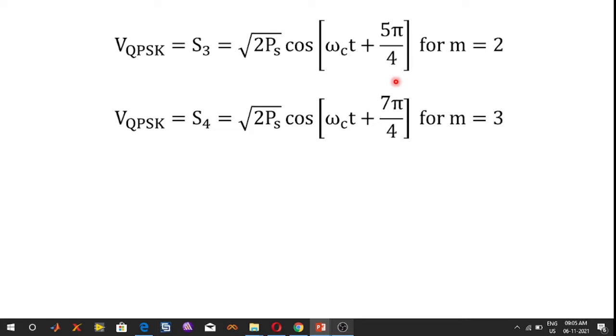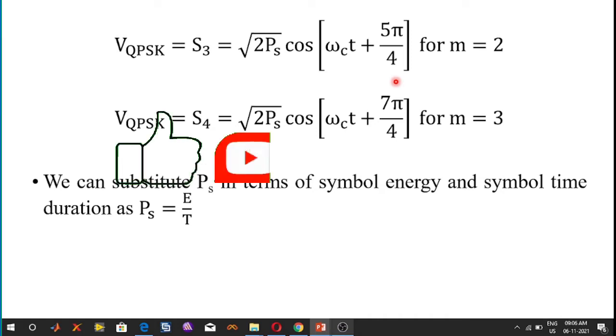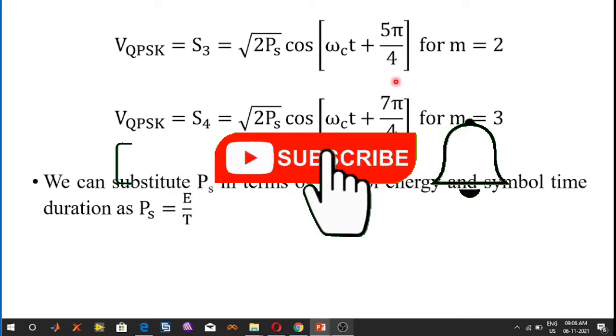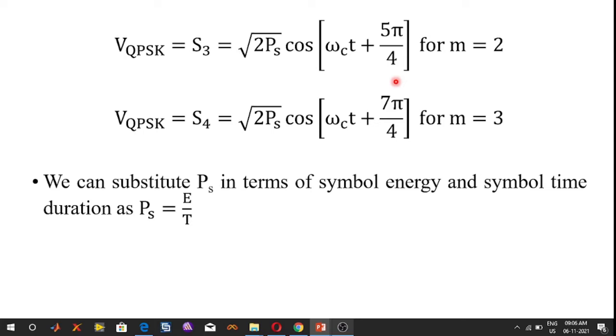So we can substitute Ps in terms of the symbol energy and the symbol time duration. We know that Ps is equal to E by T, where E is the symbol energy and T is the symbol time duration. Each possible value of phase corresponds to a unique dibit. For example, the phase values represent a Gray coded set of dibits.